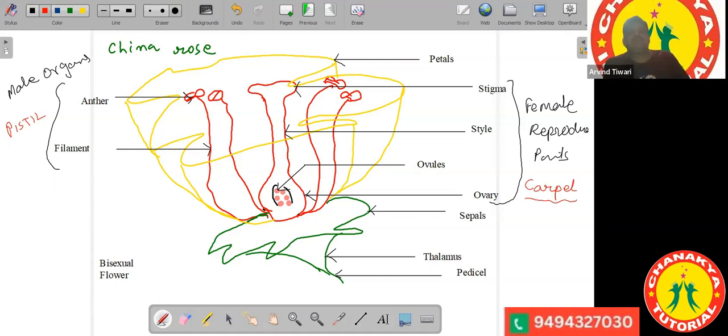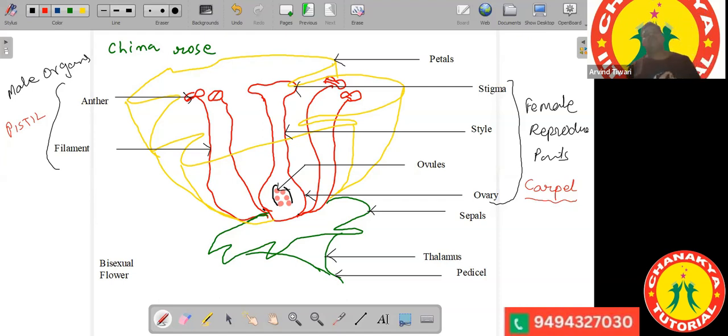Okay. So stigma, style, and ovary will not be there, but there will be anther and filament. Petals will be present in both, whether it is a male flower or a female flower. It will also have the sepals, thalamus, and pedicel. So this much is understood by everyone.